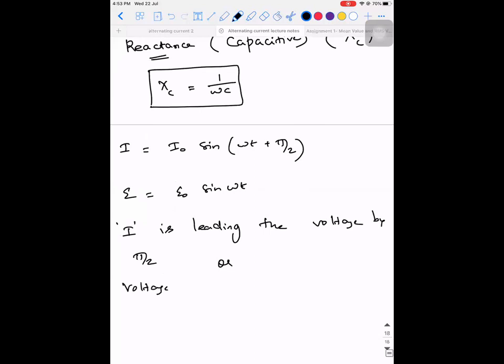So I is leading the voltage by pi by 2, or the voltage is lagging the current by pi by 2. The leading and lagging is based on phase angle only, no? Since this is having plus pi by 2, I is leading. Had it been omega t minus pi by 2, then it would have been lagging. Have this point in your mind.